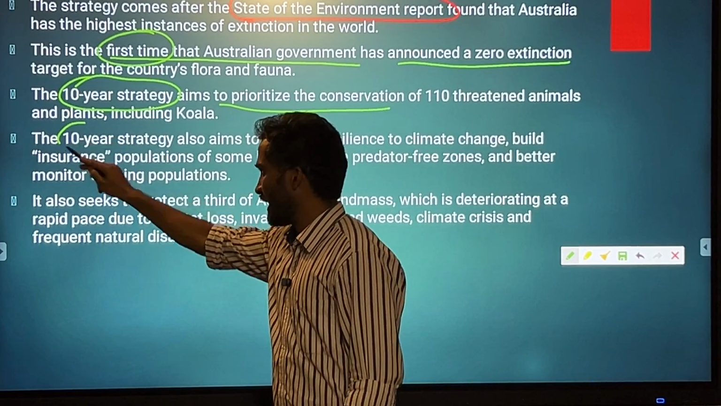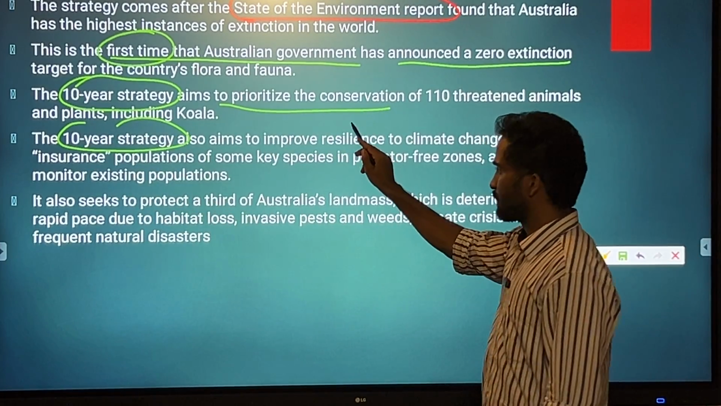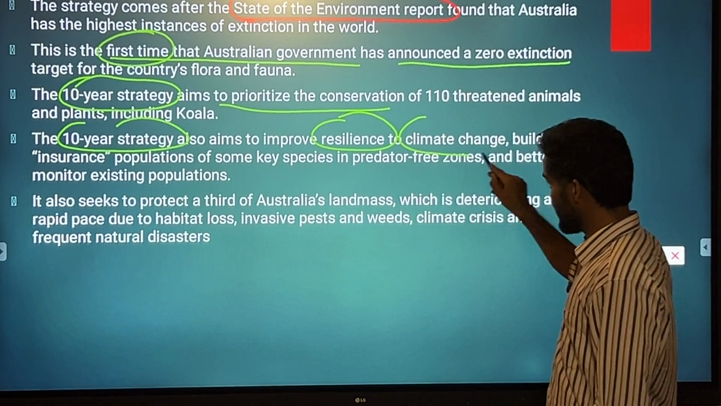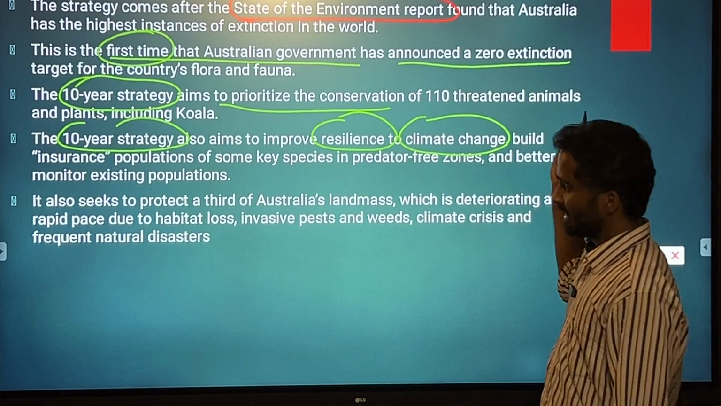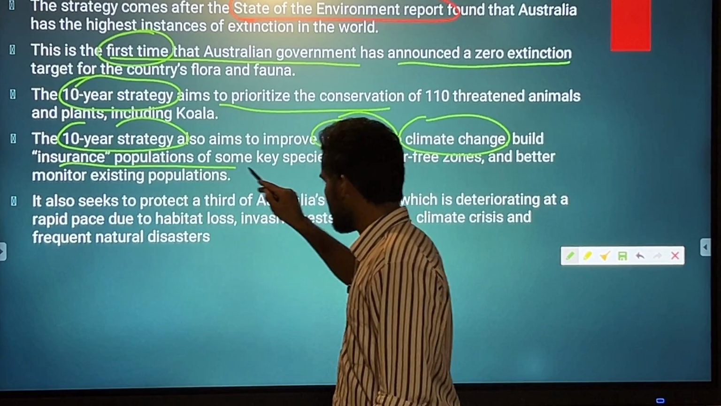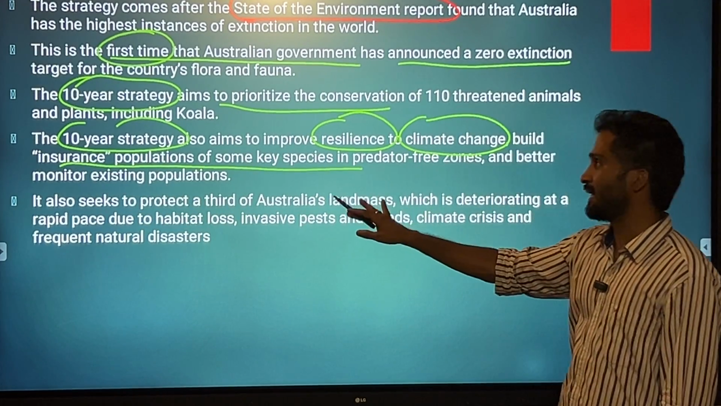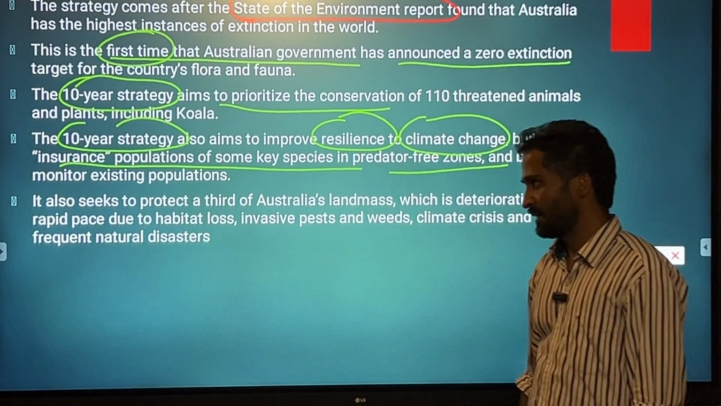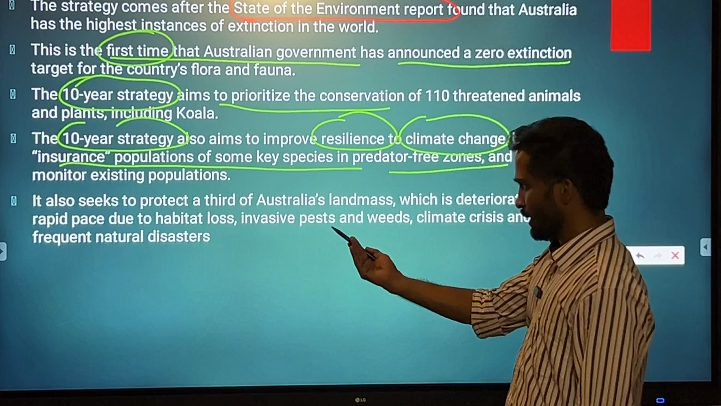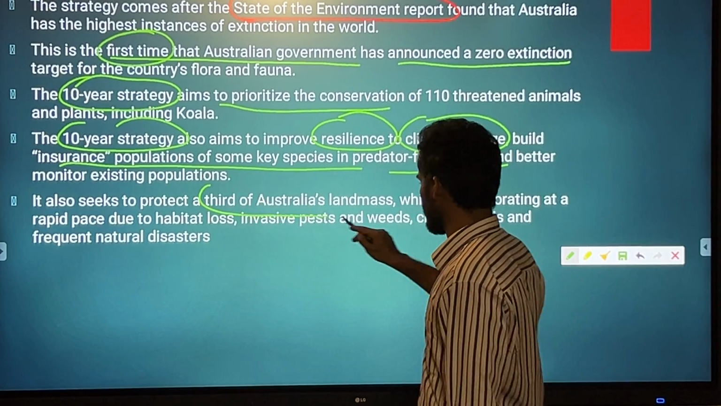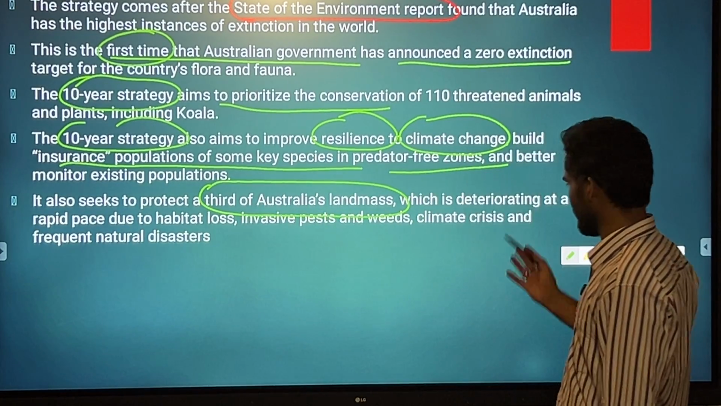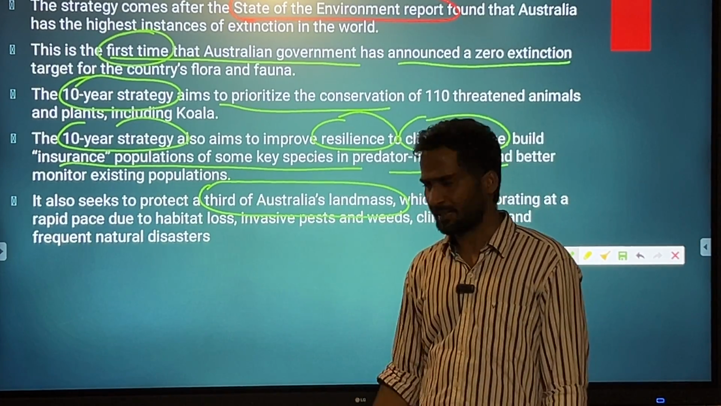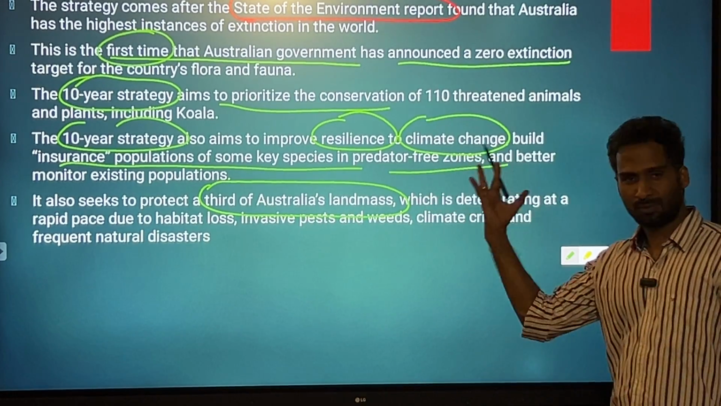The 10-year strategy aims to improve obviously the environmental resilience to climate change because it is the greatest threat, building insurance populations of some important species in predator free zones and better monitor existing populations. It also seeks to protect a third of Australia's land mass which is deteriorating at a rapid pace due to habitat loss, invasive plants, all those things that we discussed.